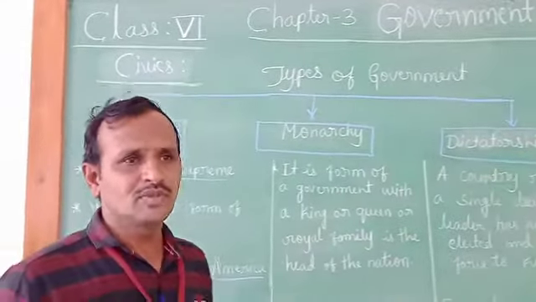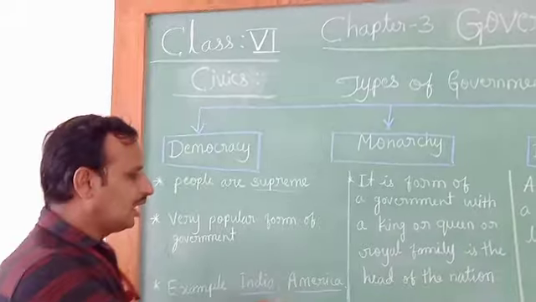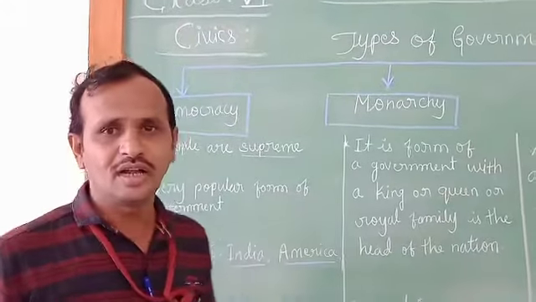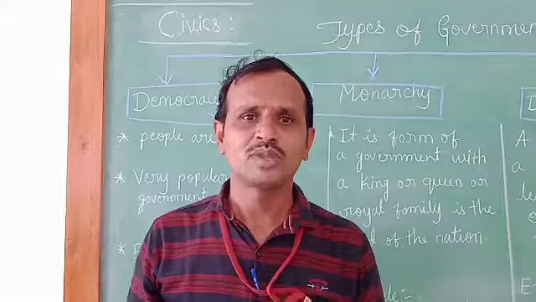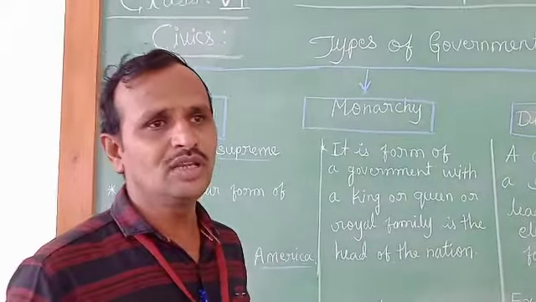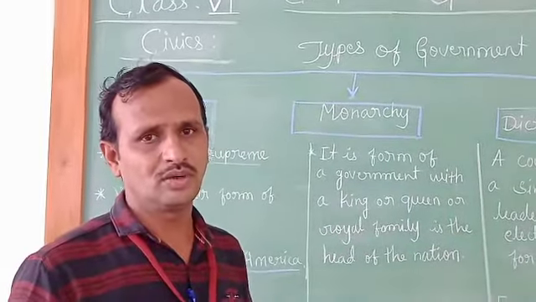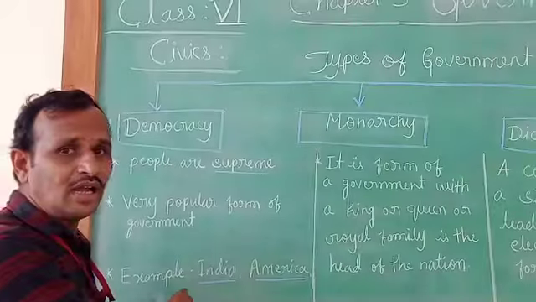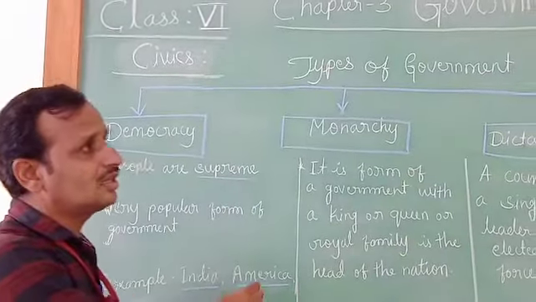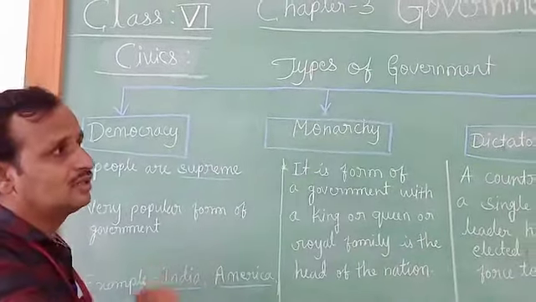For example, India, America and other countries have adopted this government, that is democracy. So this is the detail about democracy, and we will discuss the features of democracy further afterwards.